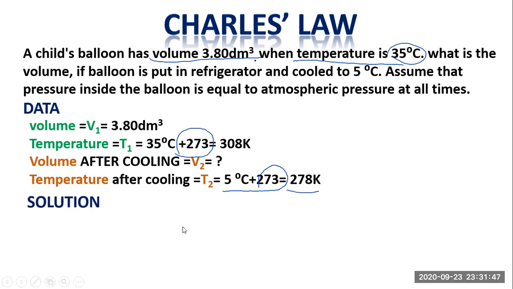When we are moving toward the solution, first of all, we have to take the equation. The equation of Charles law is the initial volume divided by the initial temperature equals the final volume divided by the final temperature. Now we have the initial volume, the initial temperature, and the final temperature. If we rearrange the equation and put in these values, we can simplify it to get the final volume.